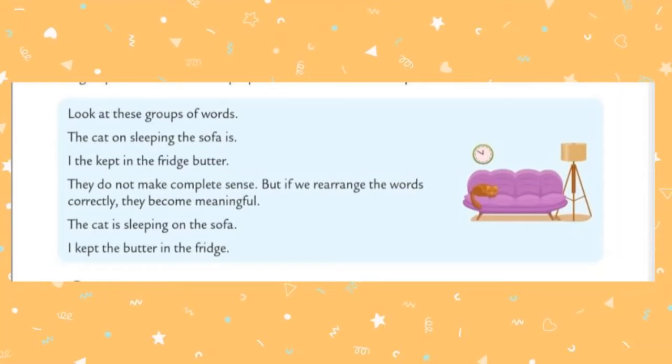Let us see what they are. Look at these groups of words. The cat on sleeping the sofa is. I the kept in the fridge button. We can say that these are groups of words, but we cannot say they are meaningful sentences because there is no meaning. Just words are there, and the words are not arranged in proper order also. So that's why they do not make complete sense.